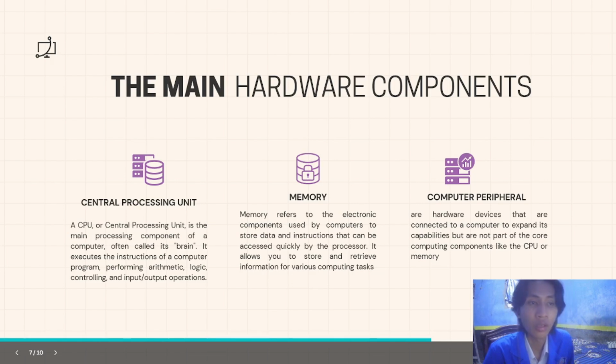And the next is computer peripherals, which are hardware devices connected to a computer to expand its capabilities but are not part of the core computing components like the CPU or memory.